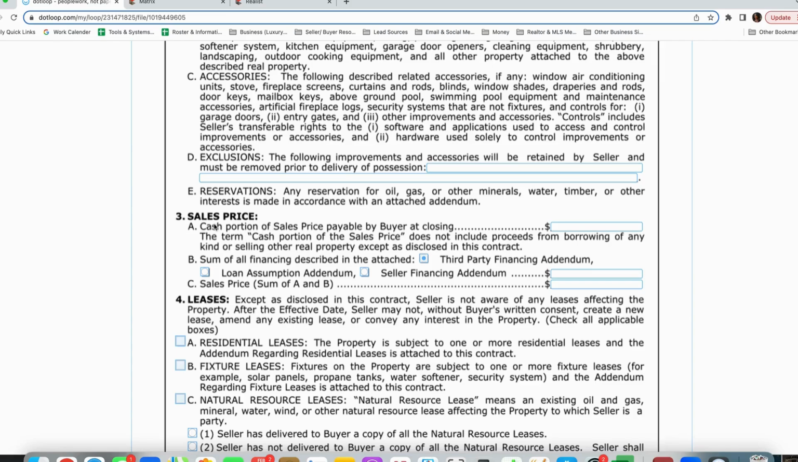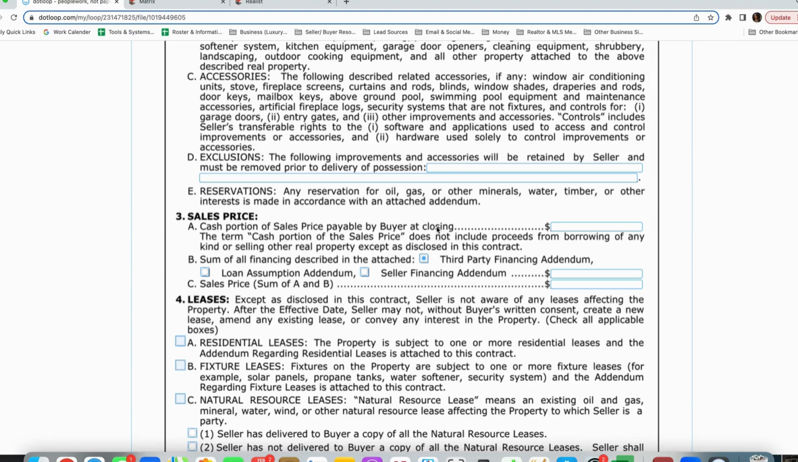We're talking about the sales price. You got A, B, and C. Remember, C is always A plus B equals C. Very nice, pretty simple to kind of realize. But A is the cash portion of the sales price payable by the buyer. So A is the dollar amount of down payment that the buyer is going to put down.